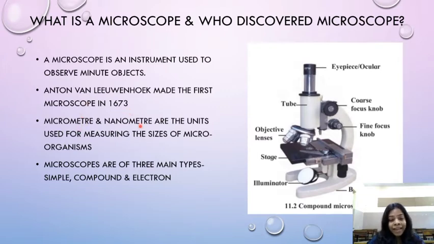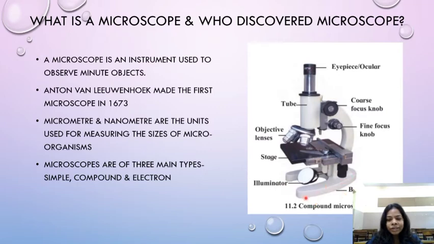Micrometer and nanometer are the units used for measuring the sizes of microorganisms. Microscopes are of three main types: simple, compound and electron microscope. So these are the units of measuring the size of the cells, children. This is a compound microscope shown here.